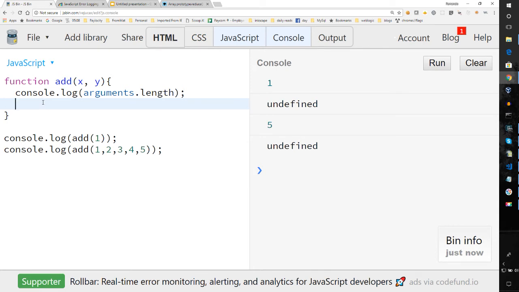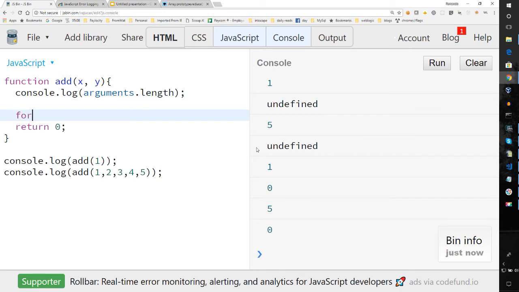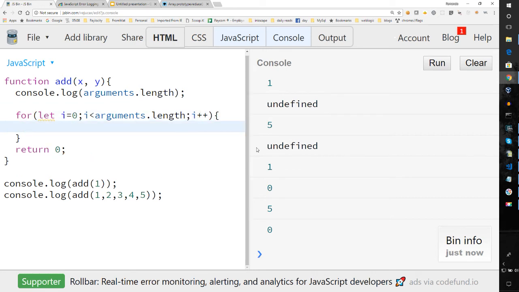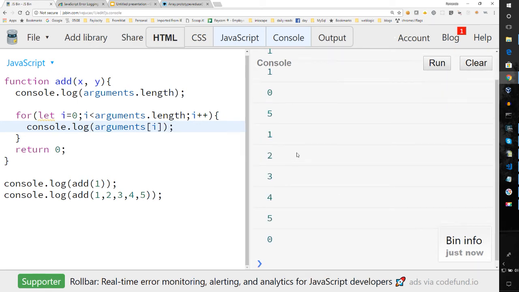As you can see here, even though we have undefined for the return because I didn't return the value, it logged the length of the arguments. So what if I just return 0 for now? So if I wanted to access one of the arguments, I can simply say something like this. And as you can see, it output each argument 1, 2, 3, 4, and 5. Well, the first one in this case was 1.